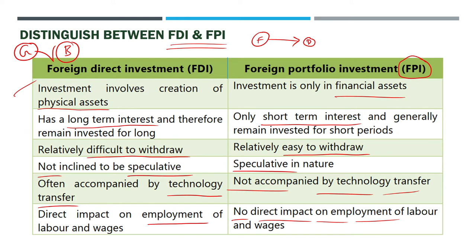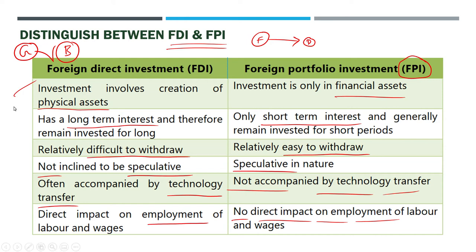That is why huge amounts of money are flooding into the Indian stock markets daily. But once again, flooding does not mean it is only coming in. It comes, goes. Like any other normal share trader, stock trader, that will also be very volatile. So that is what FPI is, which is also part of the overall capital market and financial system. But still, compared to FPI, FDI is more useful since it creates employment, since it may create physical assets, and it has a long-term interest in the growth of the target company, which is in our country. And it is not much speculative.